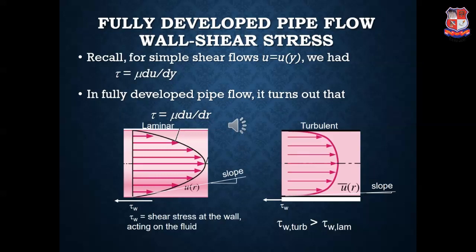We all know that simple shear flows have the velocity u as a function of the depth of the flow, that is tau is equal to mu du upon dy, where mu is the viscosity and du by dy is nothing but the change in velocity per change in depth of the flow.